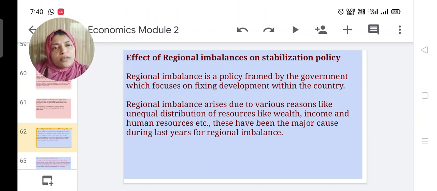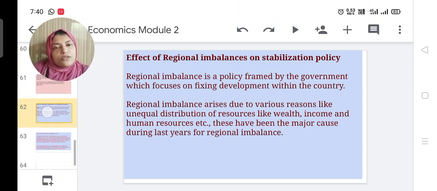Pondicherry and Karaikal are different. So many regional imbalances are there. Good colleges and good schools are working in Pondicherry, but Karaikal is a rural area. So to reduce such inequality, the government is giving so many funds and resources.